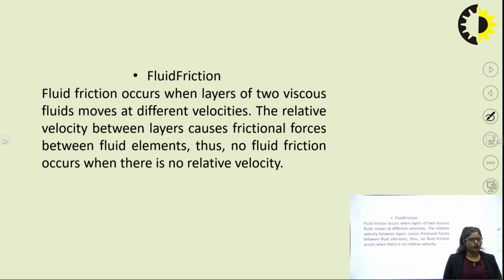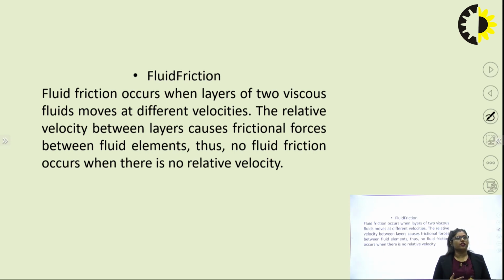Another one is fluid friction. Friction is the same for everything. Friction is simply the resistance against movement. But when we talk about fluids like gases and liquids, the friction acts between the particles of the fluid, so it is fluid friction.